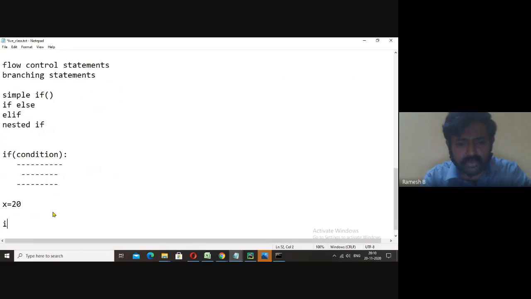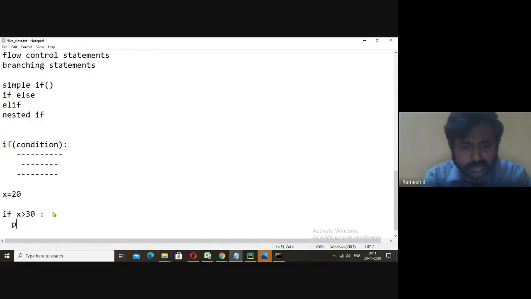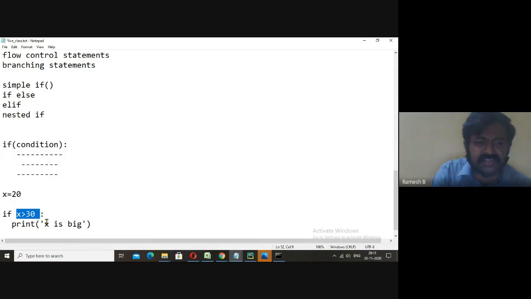Now I'll write if x is greater than 30, give colon. After that, print x is big. If this condition is true, then only this will be executed. If this condition is false, we'll get nothing.